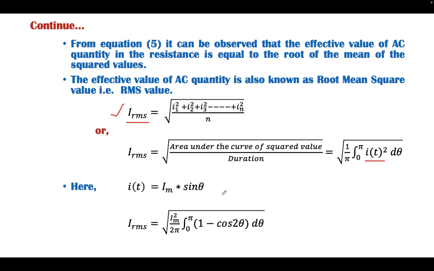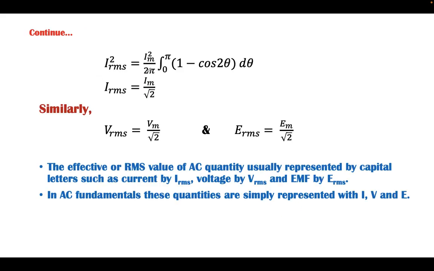Then simplifying this in terms of the mathematical function and taking the integration limit from 0 to pi, this will be I square R upon 2 pi, integral 0 to pi of 1 minus cos of 2 theta. Putting this value of the sine function over here and simplifying, it will be given by this resultant value. Then integrating this function will give us IRMS equals Im by root 2.